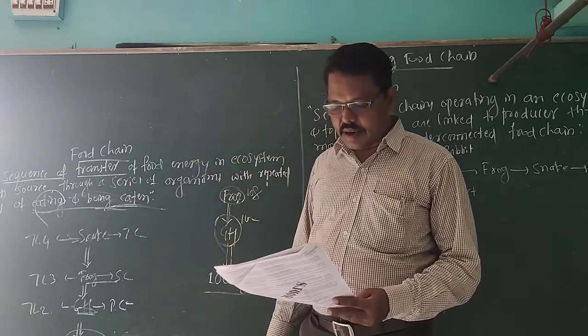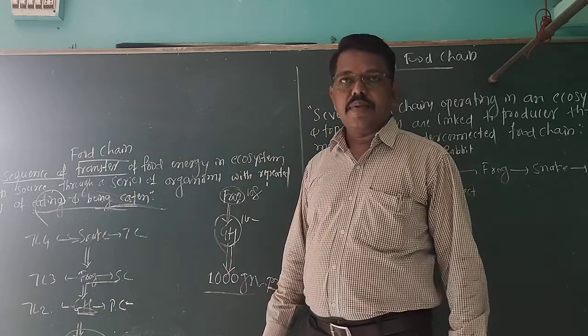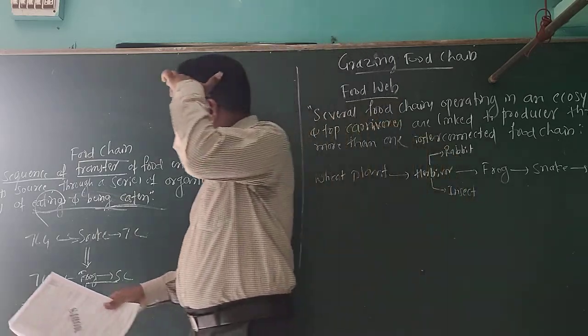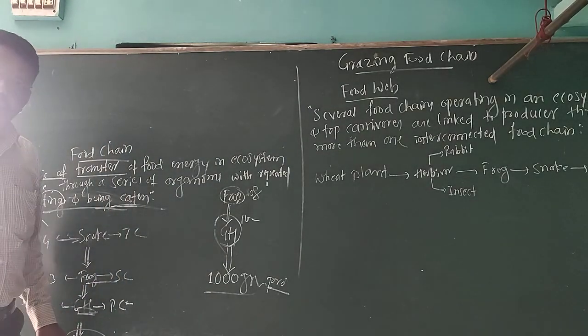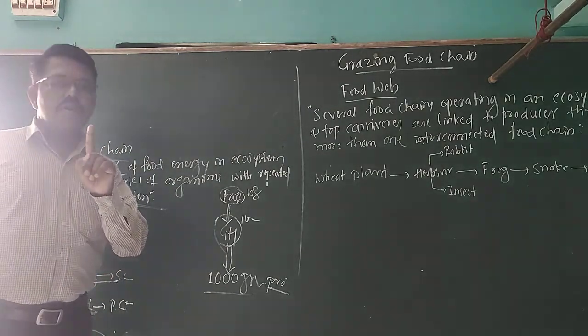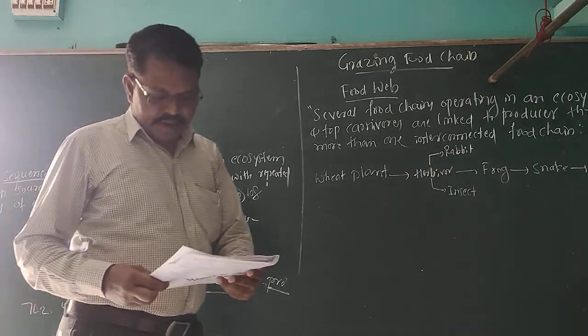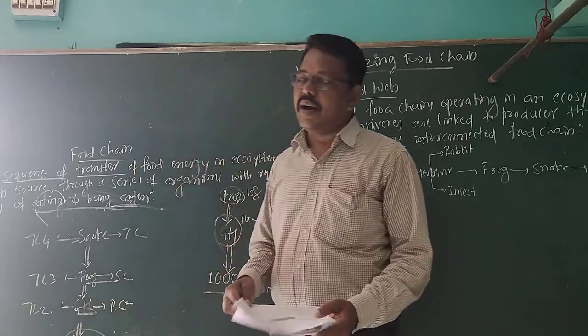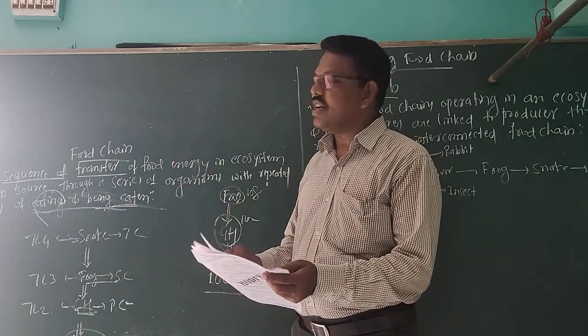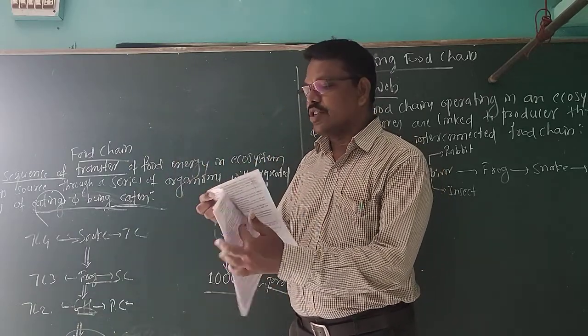It is called the first trophic level. All the producers are always placed at trophic level one, only one. Here I want to mention that producers are placed in trophic level 1. These are the base of each and every ecosystem.